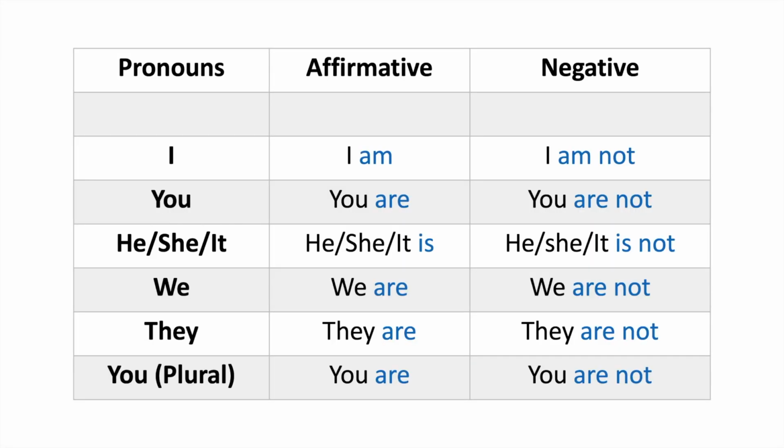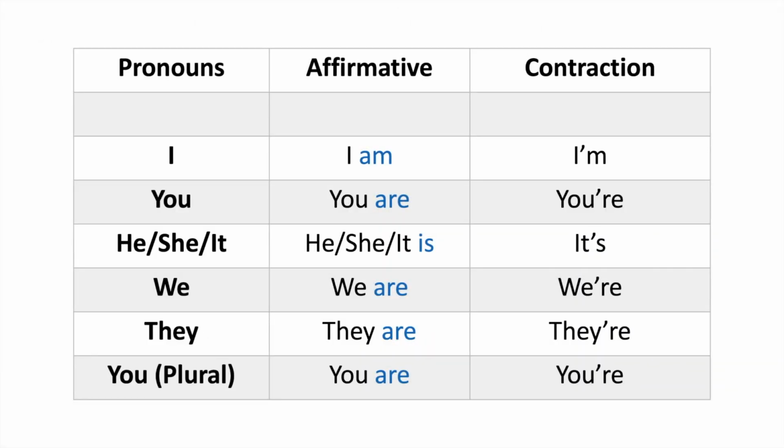So for this first example, this is the most commonly used tense. It is the present tense because, well, we live in the present. And as you can see here, this is just a basic chart breakdown of how the to be verb gets conjugated in the present tense form. Just keep these in the back of your mind.